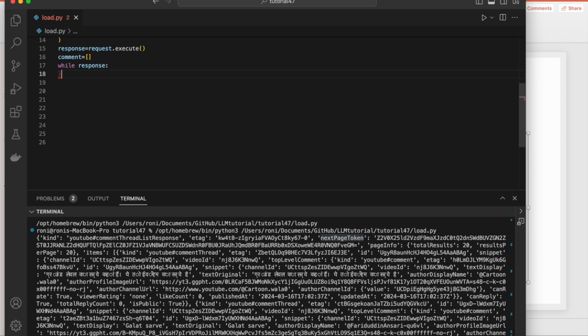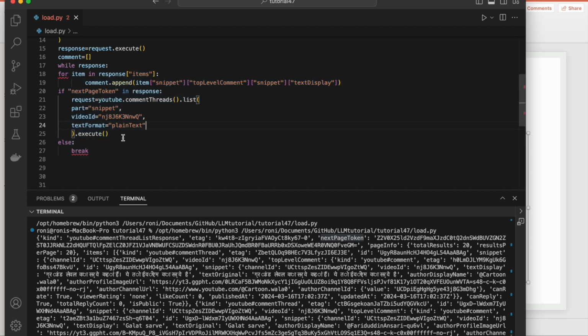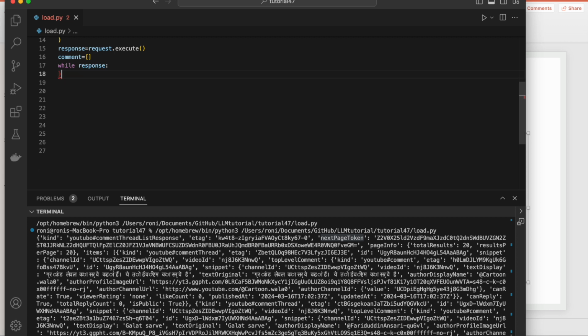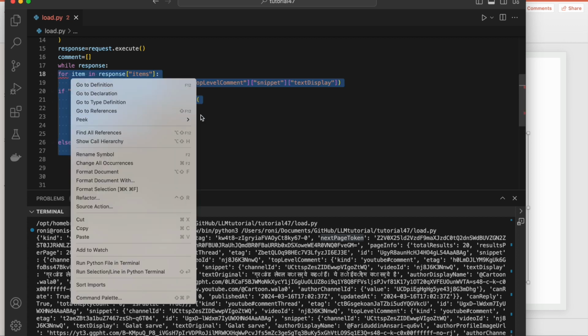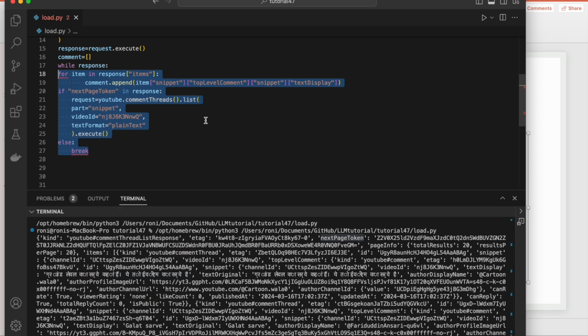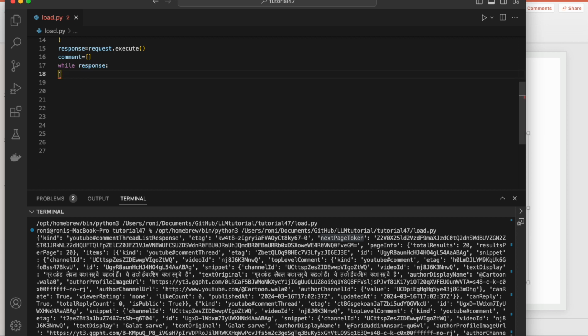Shift generally works, but something is not working. Suddenly my IntelliSense is not working. Okay, let's try with this.